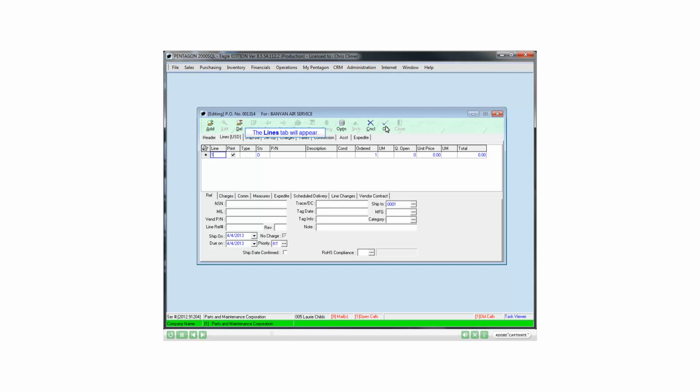The Lines tab will appear. Identify the line number. Identify the line type 04, which indicates that the item will be repaired and that the quantity and cost will be received into the warehouse. You may identify the line type 38 if you would like the item quantity to be received into the warehouse, but the cost to be identified as an expense.